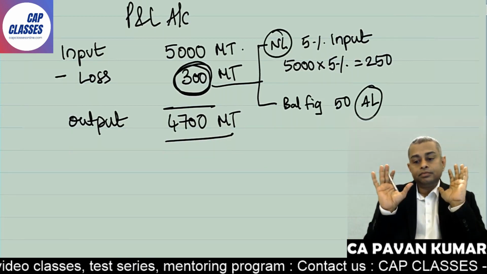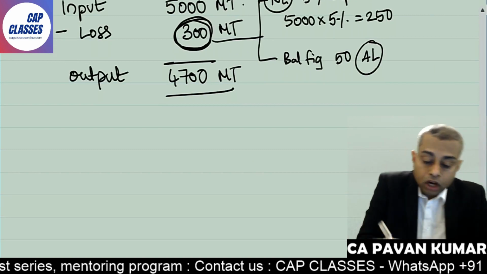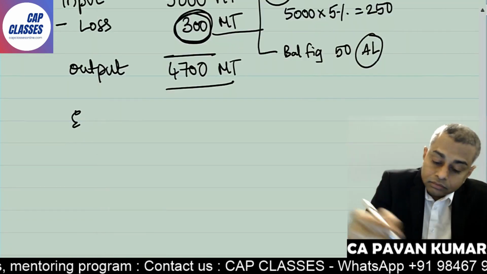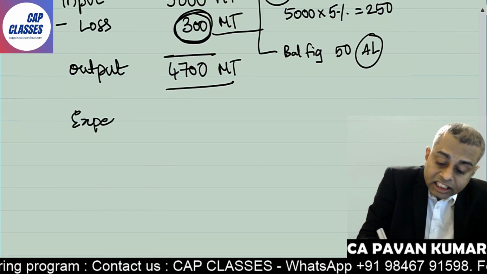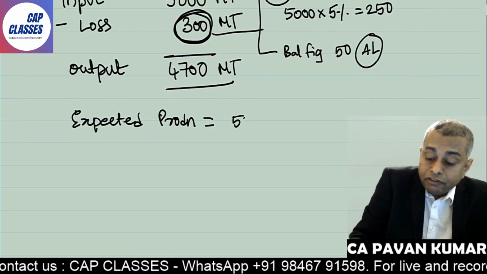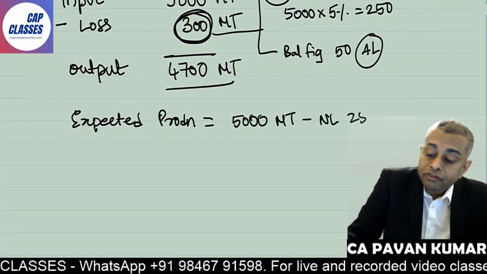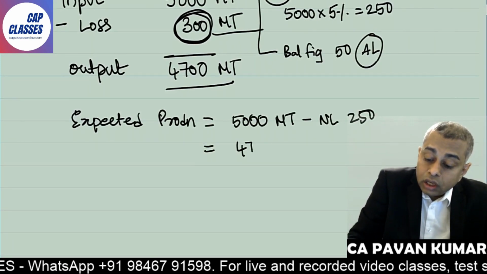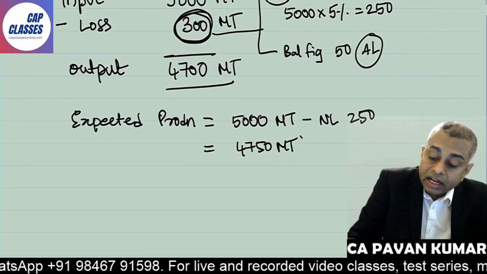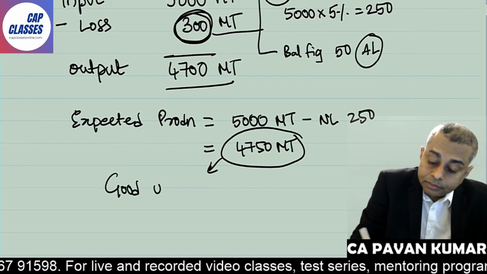Agree with me? So if you do not have abnormal loss, what is the expected production? Expected production is equal to 5000 metric tons minus normal loss 250, which is 4750 metric tons. This is called good units.